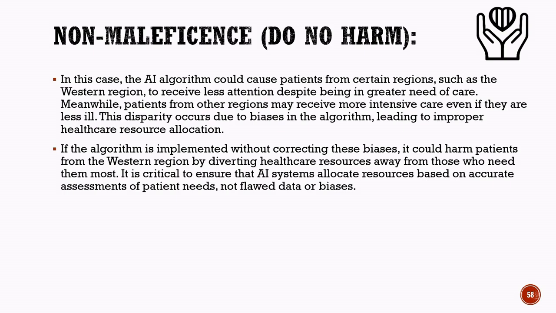Non-maleficence, do no harm. This case study clearly shows how biased AI systems can negatively affect healthcare decisions. The AI algorithm gave lower priority to some patients from the Western region even though they required more urgent medical care. At the same time, patients from other regions received greater medical attention despite having less serious health conditions. This happened because the AI system relied on biased data and inaccurate assumptions while making predictions. As a result, healthcare resources were distributed unfairly among patients.